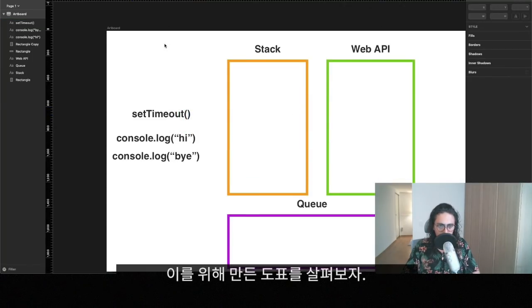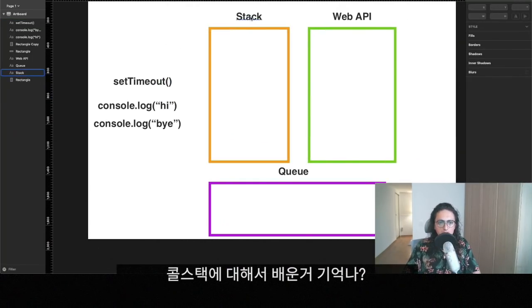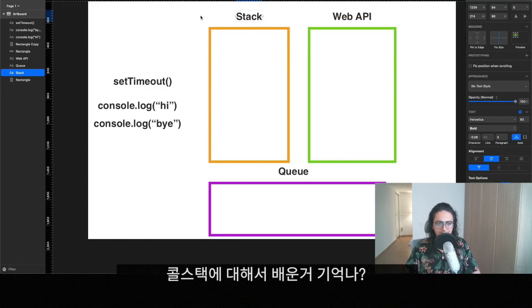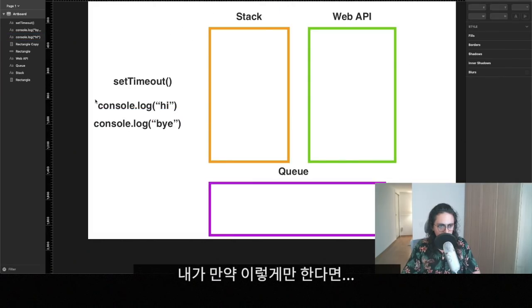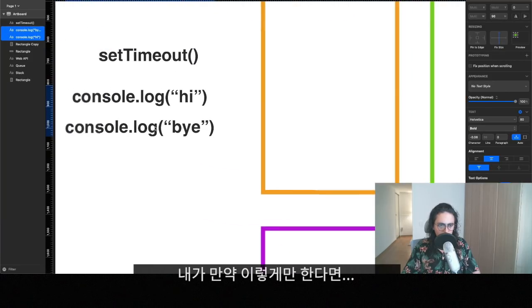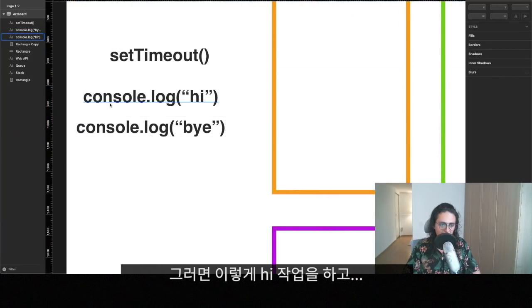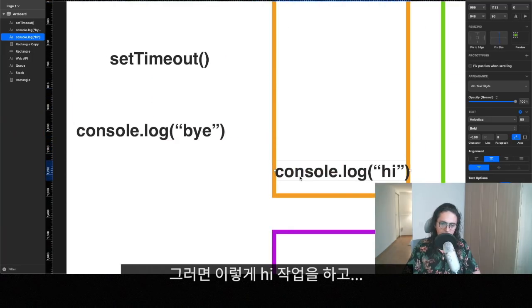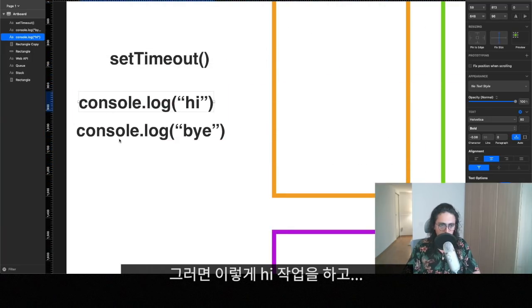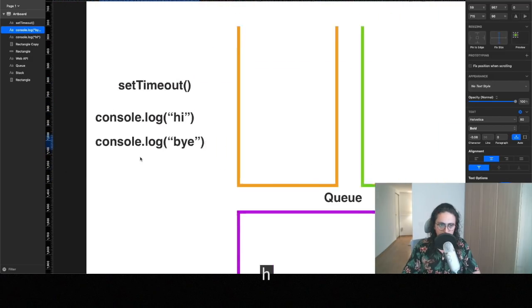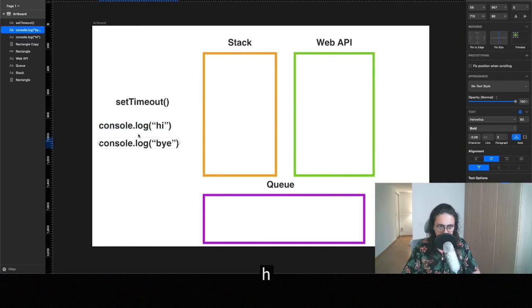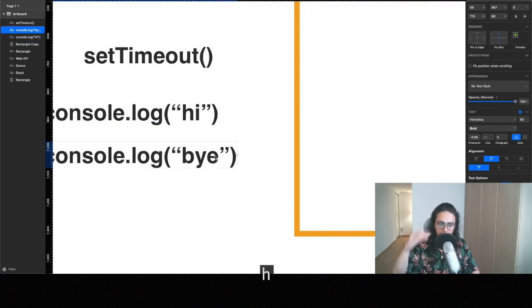Let's look at my beautiful diagram that I just made here. Now, I know you remember about the call stack, all right? The call stack is what JavaScript does to keep track of the things that it has to do, okay? So if I just do these two things, if I write console log hi and then console log bye, JavaScript is going to do console log hi, finish it, and then console log bye, and finish it. That will be it, right? That's why this console log hi and bye will be in order. First one, finish it, the next one, bye.